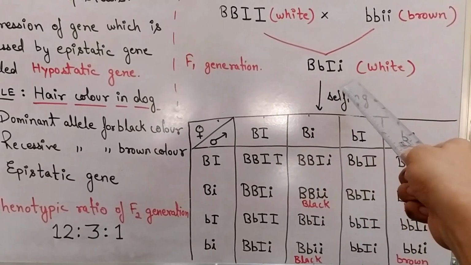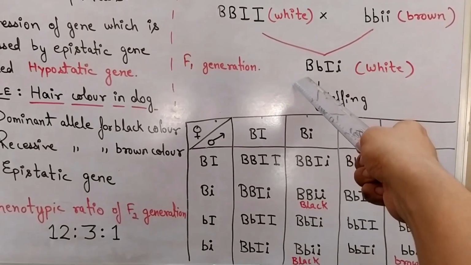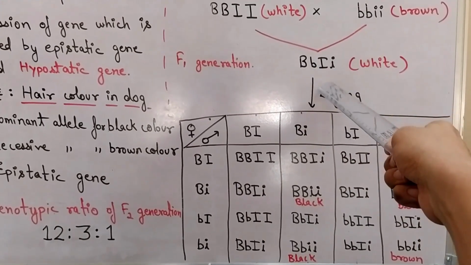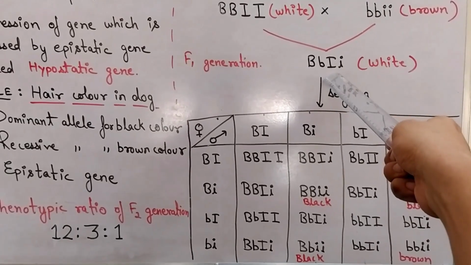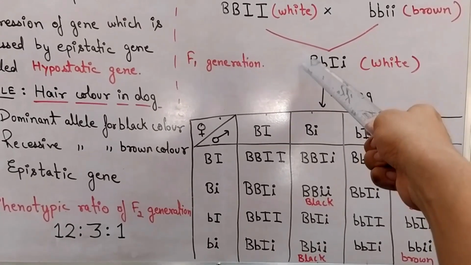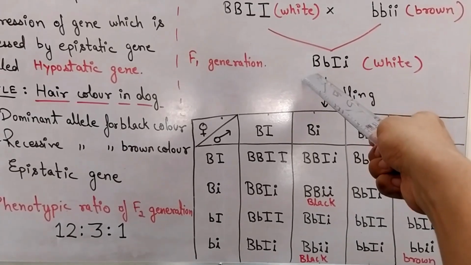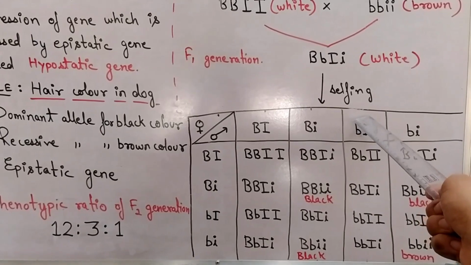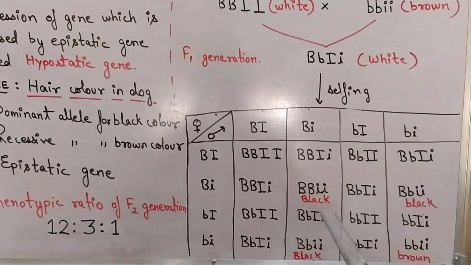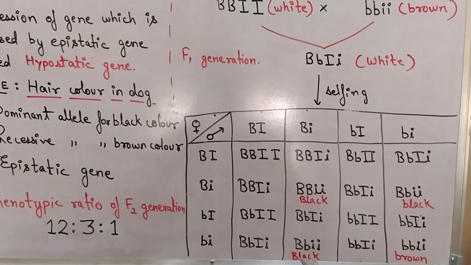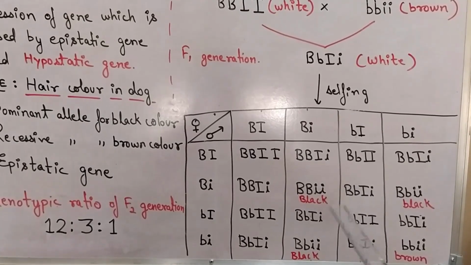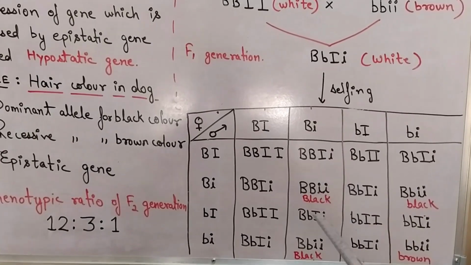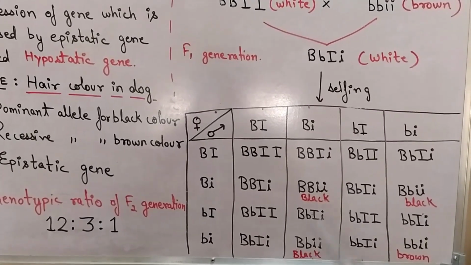When we do the cross for F1 generation, we get capital B, small b, capital I, small i, but due to the presence of dominant epistatic gene, it will mask the expression of dominant B gene and the hair color is still white. When we do the selfing for F2 generation, we only get 3 black hair color, because here is the absence of dominant epistatic gene and the dominant B gene is present, which gives black color.